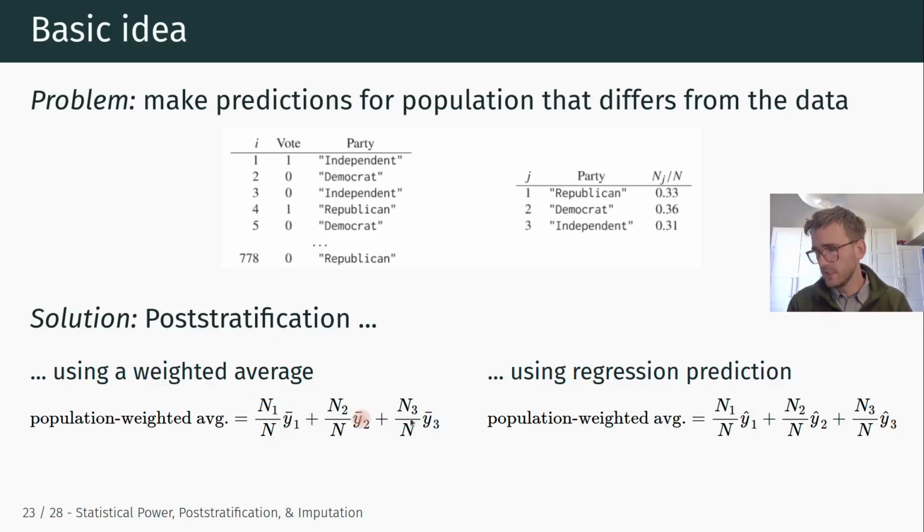Rather than using just sample averages, we can use y-hat predictions based on our regression model for each of those cells, and thereby also take into account, for example, interactions between variables and so on. With a lot of different factors that you want to adjust for, of course, there will be a lot of interactions and a lot of different cells you want to estimate.